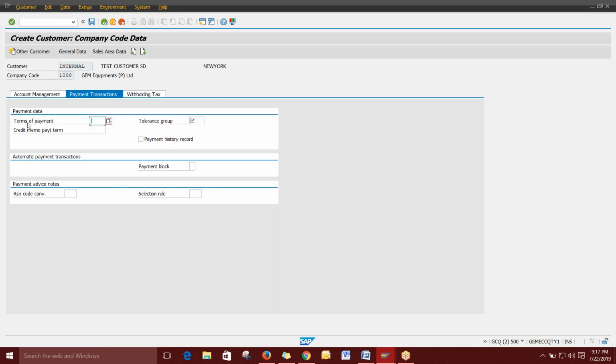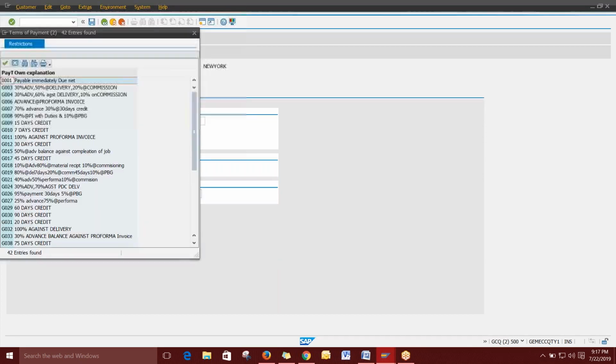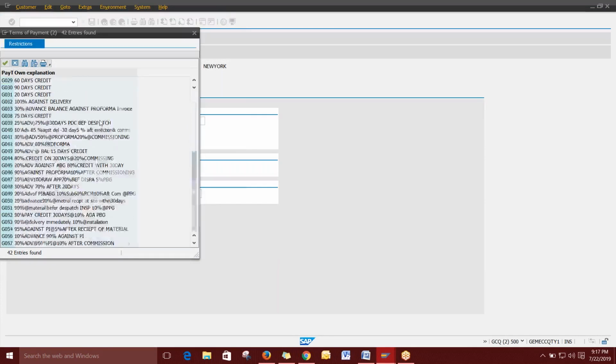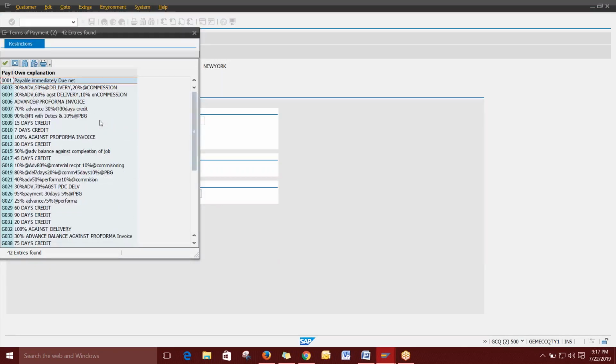Okay. The terms of payment is very simple. What are the payment terms of the customer? How does the customer want to pay you? What kind of terms do you have? That you can also create from the configuration side. Now I'm just selecting from this drop down. In the next class we can see how it is created. Yes, you can see the number of payment terms. It is up to you, that means management expectation.